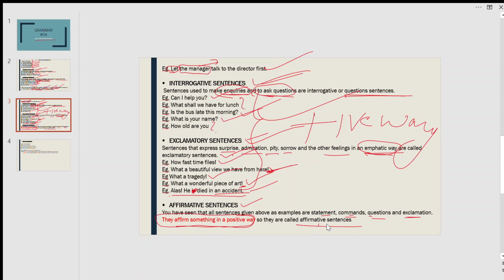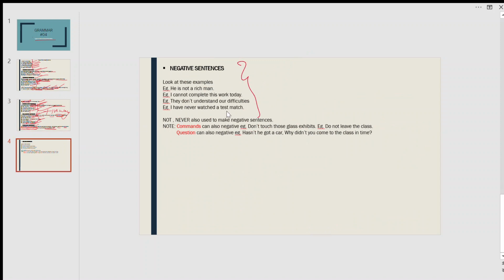The opposite of affirmative sentences are negative sentences. So negative sentences are, he is not a rich man. I cannot complete this work today. They don't understand our difficulties. I have never watched a test match. So these are negative sentences. Not and never are used to make negative sentences, as we all know. But note, commands can also be negative.